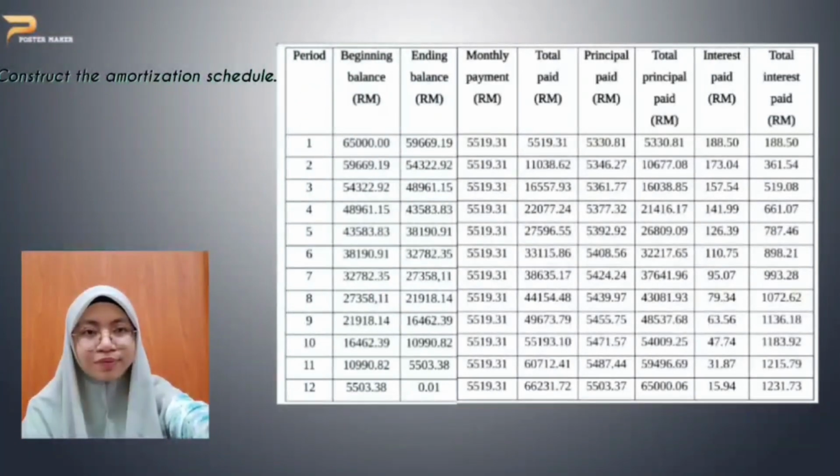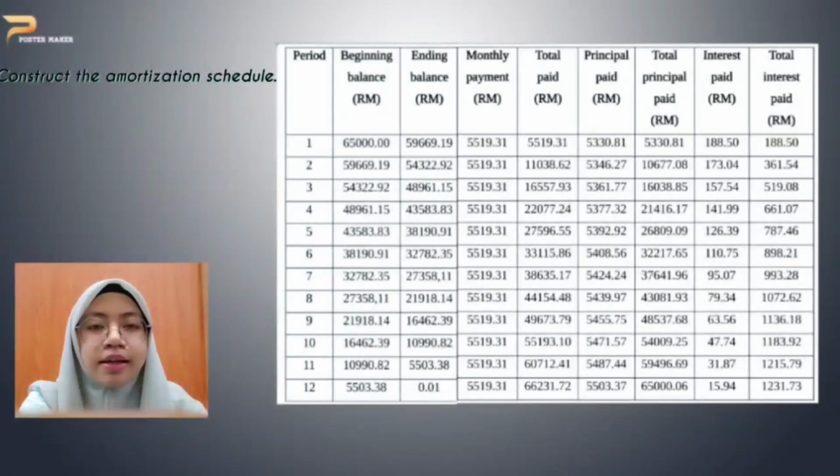We continue this step until we get all 12 months, as stated in the question. So in the last month, the beginning balance is 5,503.38. The ending balance is 0.01. The monthly payment is 5,519.31. The total paid of all is